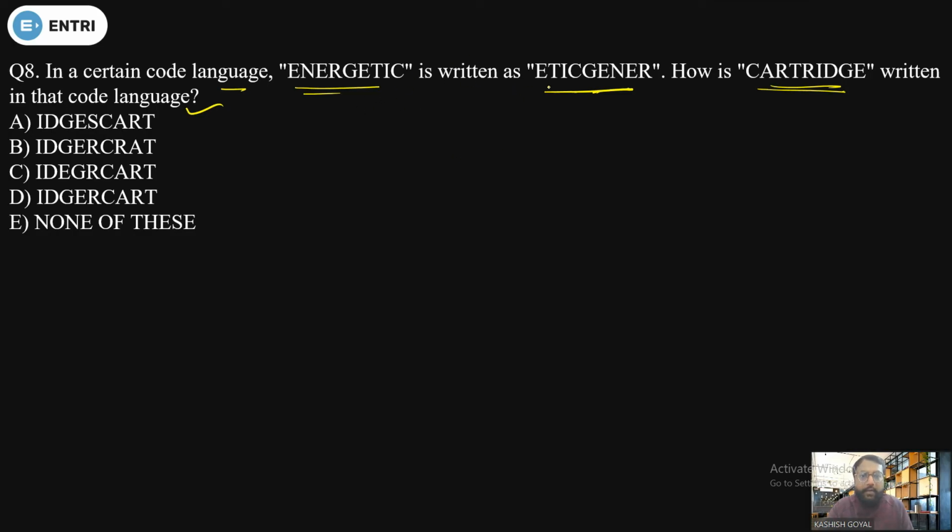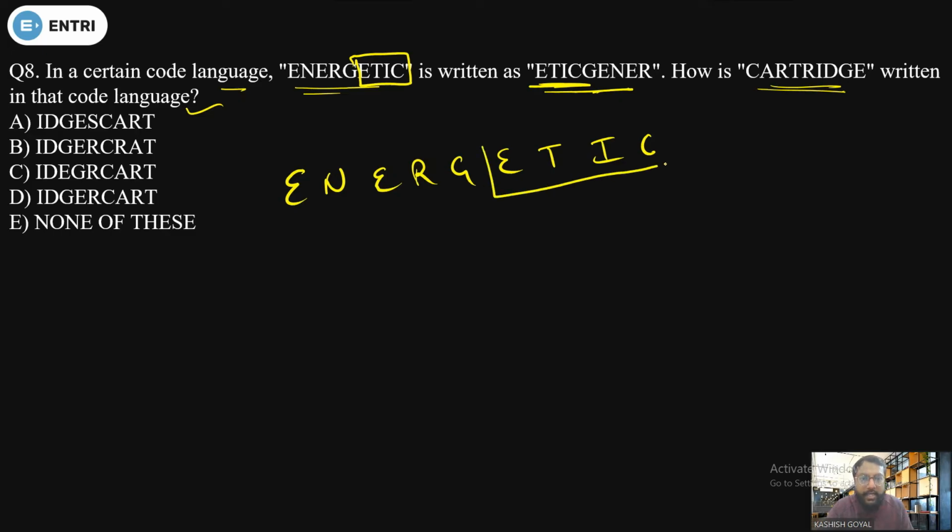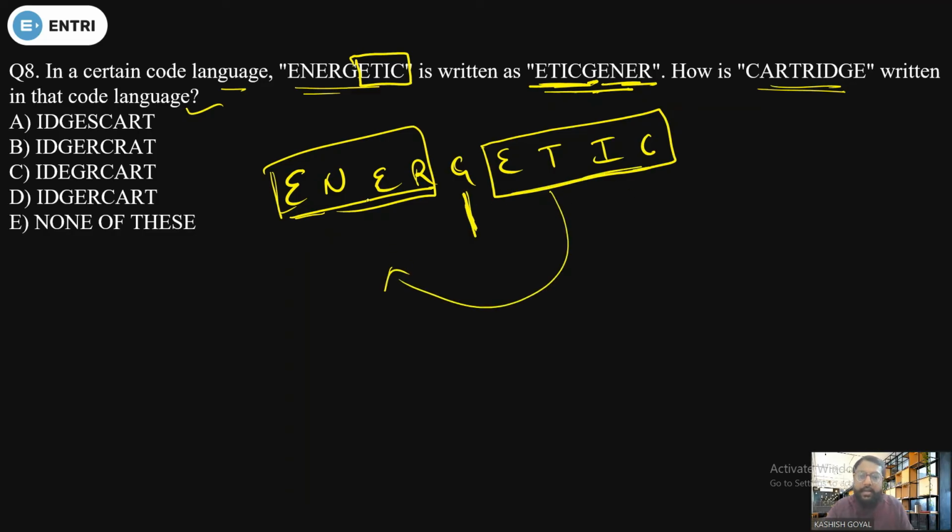So what is different? Let's see. First of all, in the code you have ETIC. ETIC means these 4 letters. I will write it down here so that I can make you understand. So there you have ETIC. Done. Now G. G is already there in its position. Now ENER. What they have done is divided the word into 2 halves, and 1 letter is remaining, which is at its original position. They have taken the last 4 letters to the first 4 positions and the first 4 to the last 4. Done.